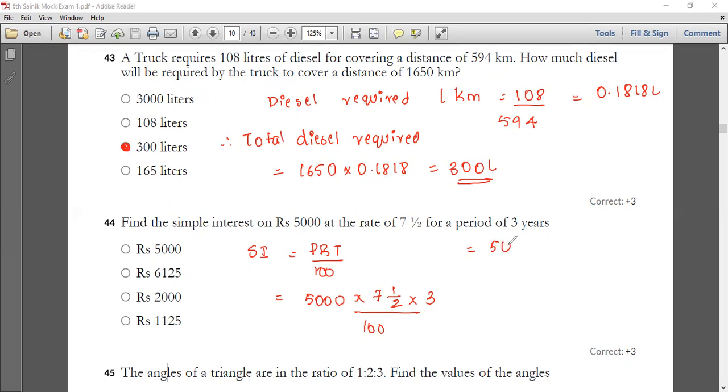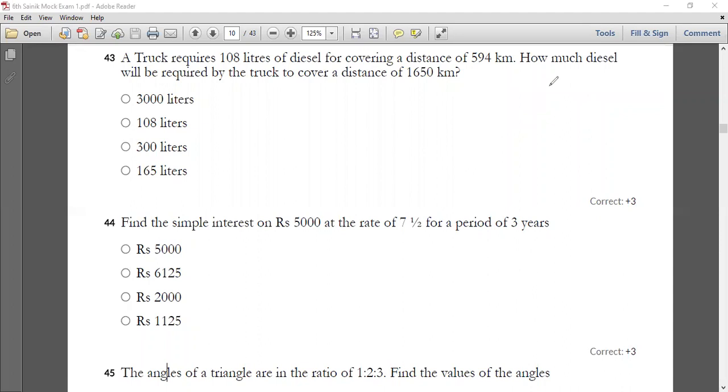So it is nothing but 5000 into 7 2s are 14 plus 1, 15, into 3, divided by 100 into 2. The 20 will get cancelled, and then you're gonna get the final answer, 1125 rupees. Further, you can do 2 1s are 2, 2 2s are 4, 2 5s are 225, into 15 into 3. You're gonna get 1125 rupees. Okay, so now let me go on with your next question.